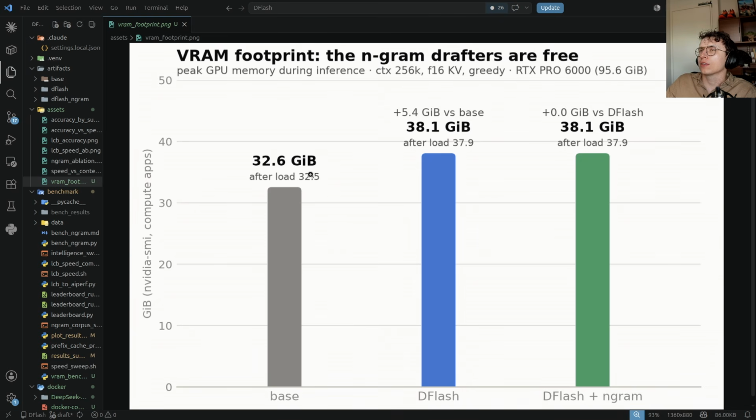So I nearly forgot about this test, but last time we didn't exactly check it, and I thought it would be interesting to see. So this is the full context loaded with base model, the DFlash and the ngram. And as we can see, the jump is mainly for DFlash because we load the model, and then it's individual context based on implementation and so on.